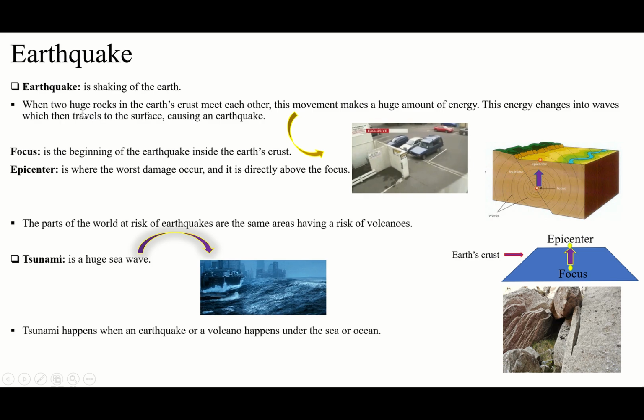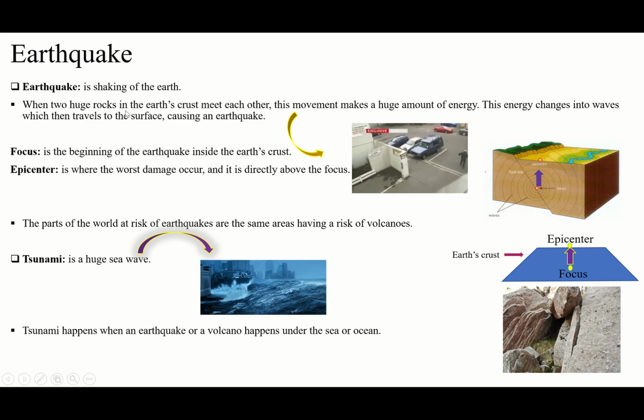And when two huge rocks inside the earth's crust, if you remember that we have talked about the components, what do they contain? I mean, like the layers of the earth. We said the outer core, inner core, and also we said mantle contain magma. You know that. Leave all others. Only think about the earth's crust. We said earth's crust is solid and it contains rocks. So that's why we said two huge rocks inside the earth's crust. I mean, inside the earth's crust we have rocks.